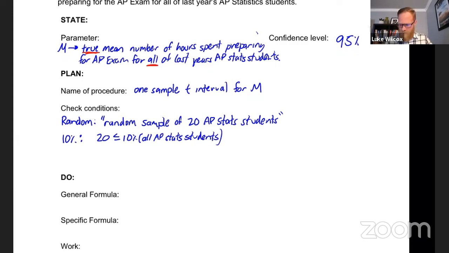And the third condition, which I'm going to call the normal or the large sample condition, is where we're checking to make sure the sampling distribution is approximately normal. And ideally, I'd like to have a big sample size of, say, 30 or more. But in this case, we do not. We only have a random sample of 20 students.